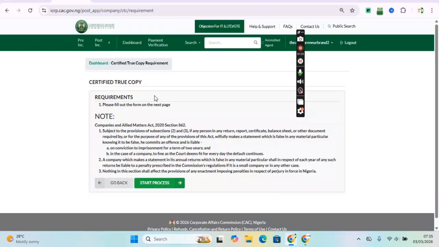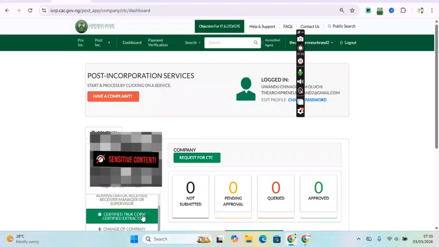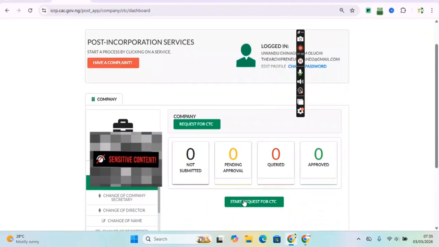We'll get it done for you within 24 hours. Yes, within 24 hours. So after clicking on CTC, certified true copy or certified extract, you go to start request for CTC, or you click on this place,